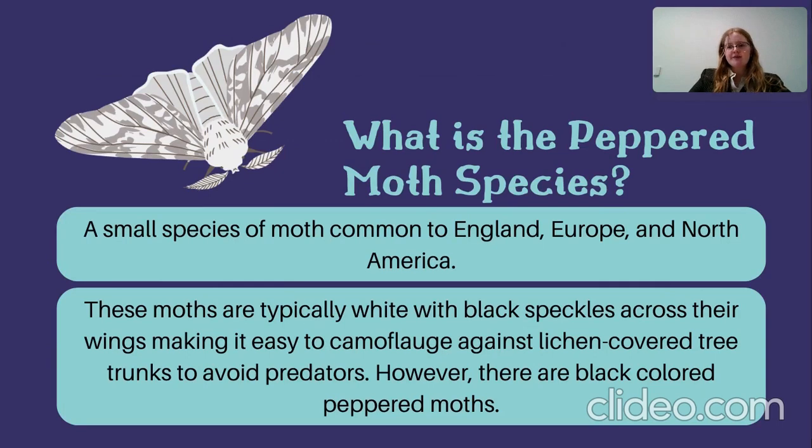So what is the peppered moth species? It is a small species of moth common to England, Europe, and North America. These moths are typically white with black speckles across their wings, making it easy to camouflage against lichen-covered tree trunks to avoid predators. However, there are black-colored peppered moths.